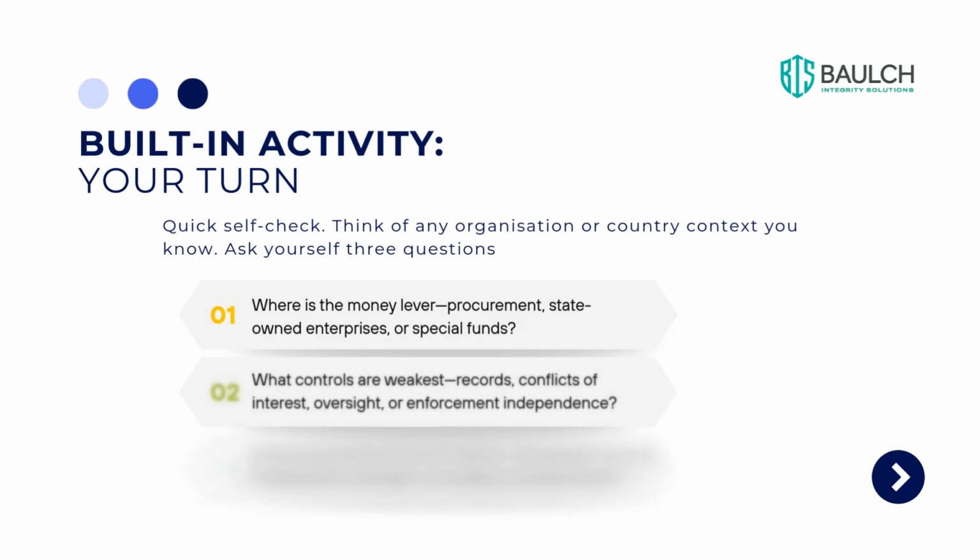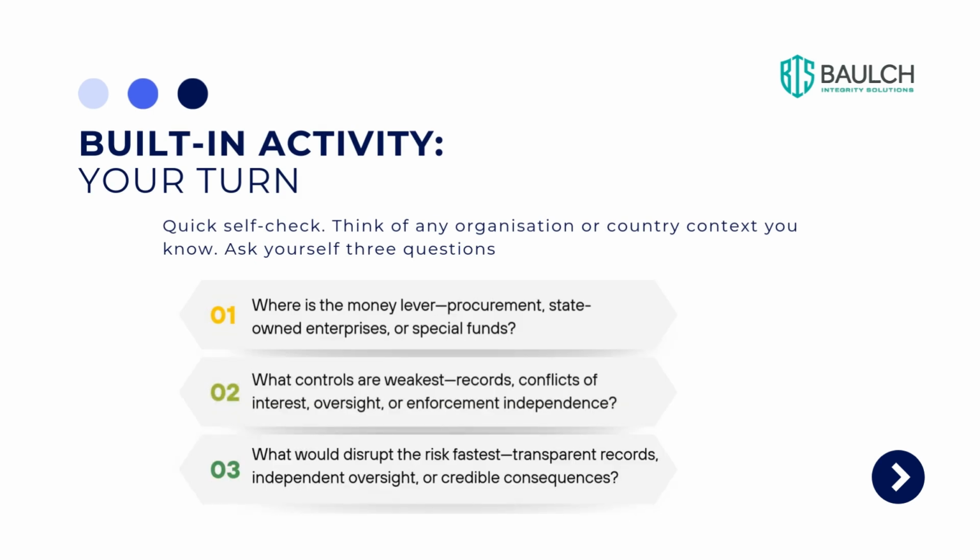Now it's your turn. Let's do a quick self-check. Think of any organisation or country context that you know of. Ask yourself 3 questions. First, where is the money lever? Procurement, state-owned enterprises, or special funds? Second, what controls are the weakest? Records, conflicts of interest, oversight, or enforcement independence?